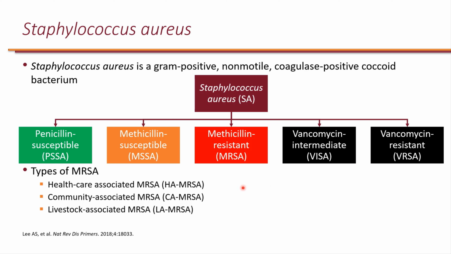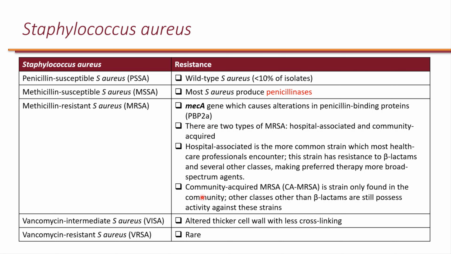Now, MRSA is clinically important, and in general, there are different types of it. So we have healthcare associated MRSA, and then we have community associated MRSA. There's also livestock associated MRSA, based on the antibiotics that are used in animals and in food production. But clinically we basically break these down into healthcare associated MRSA or community associated MRSA. Healthcare associated is the more common strain which most healthcare professionals encounter.